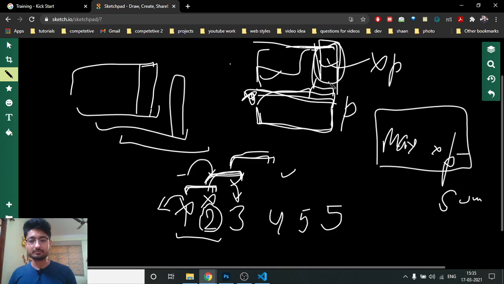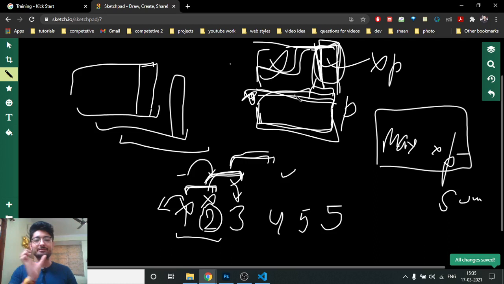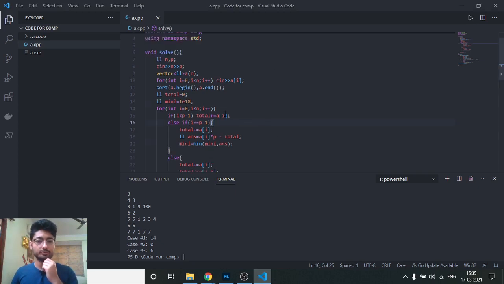Because this is sorted, we can easily use the last element to find out the maximum value of this window, how much energy you will spend to bring all the elements to this point, and then you can easily minimize over all the windows. I hope you understand the logic part of this problem. I'll take it on to the code part now. The code will be in the description of this video also.